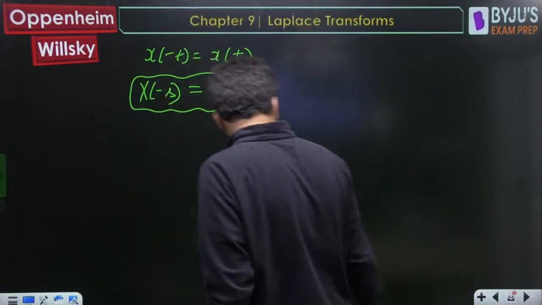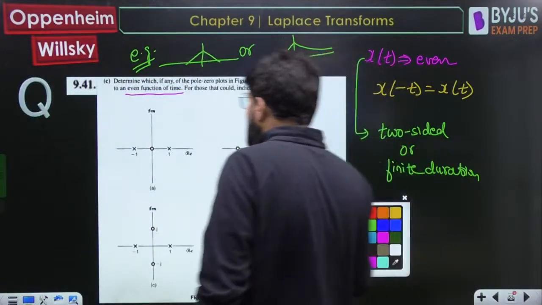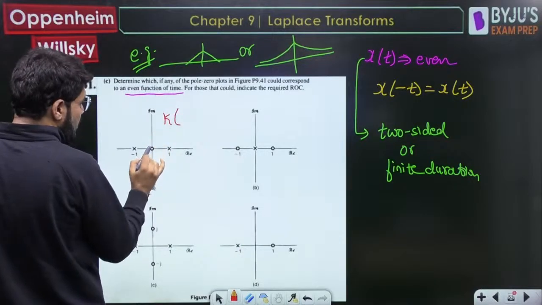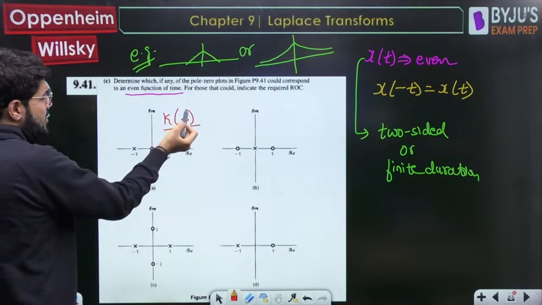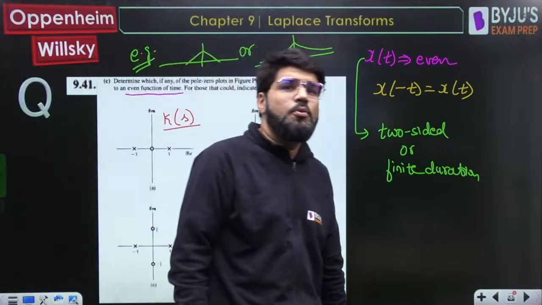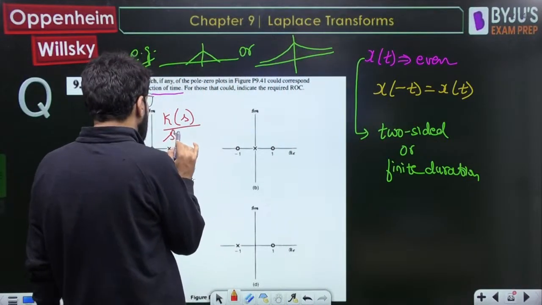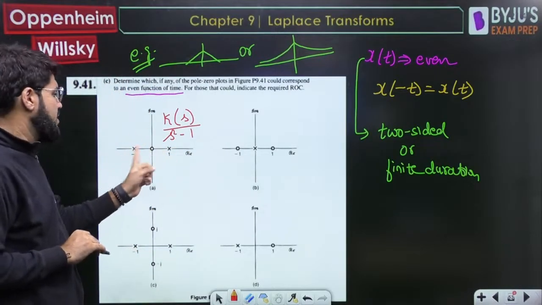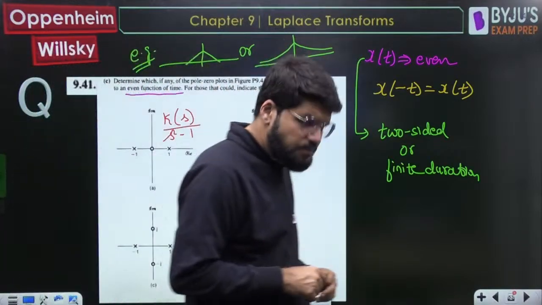ठीक है. अब आते हैं one by one. Okay, option number A. There is a pole at origin. So I will write s in the numerator. Sorry, there is a zero at origin, so write s in the numerator. There are poles at plus minus 1. So s square minus 1, because plus minus 1 are the roots of s square minus 1. s square equal to plus 1.